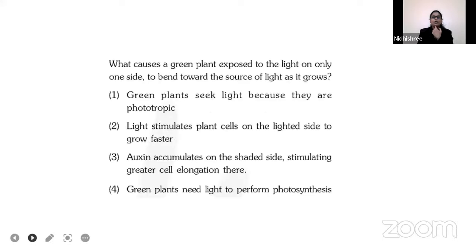Good going, guys. Okay. Next question is, what causes a green plant exposed to the light on only one side to bend towards the source of light as it grows?